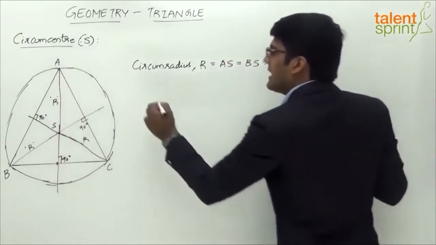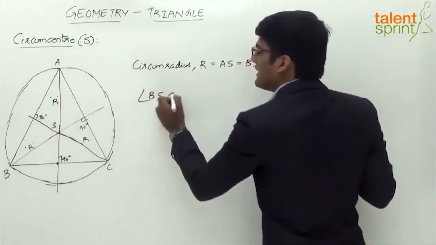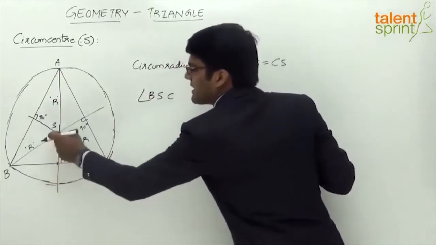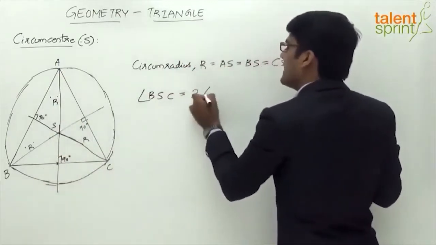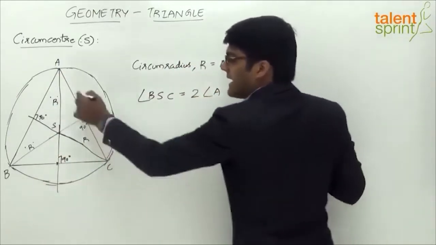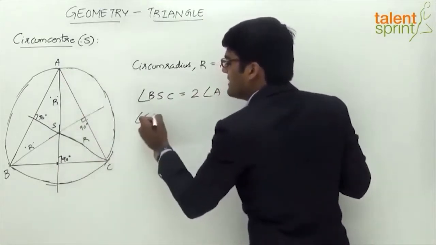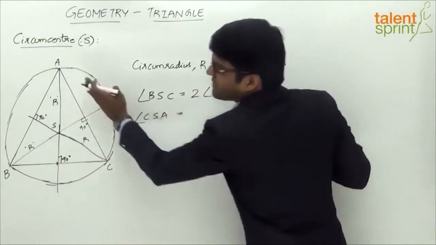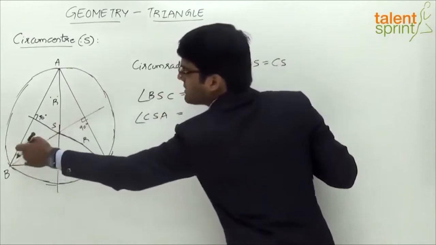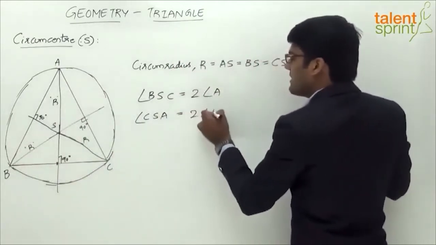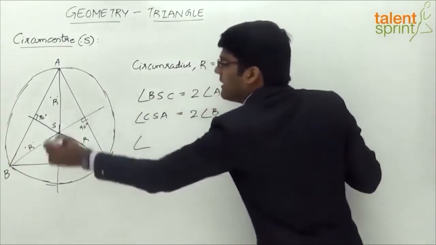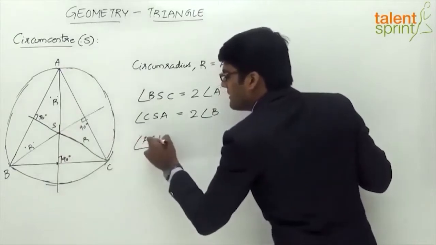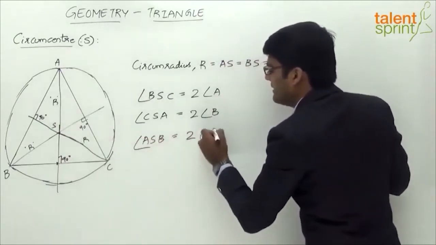So angle BSC, the angle made by the side BC at the circumcenter, will be 2 times angle A. Likewise, angle CSA will be equal to 2 times the opposite angle, which is angle B, and angle ASB will be equal to 2 times angle C.